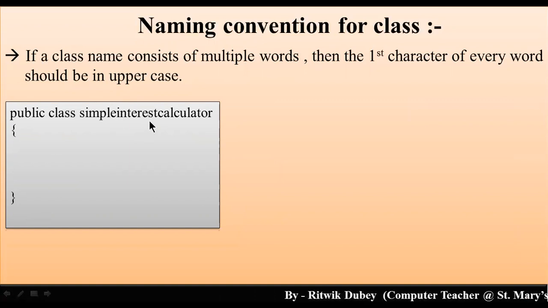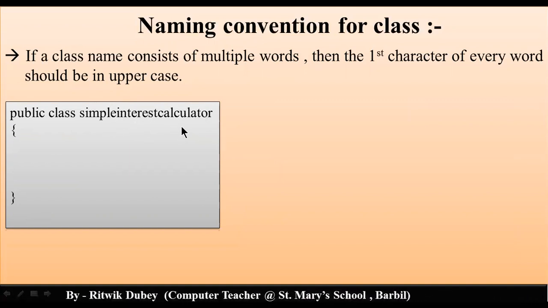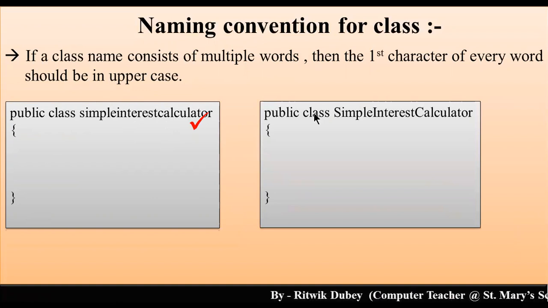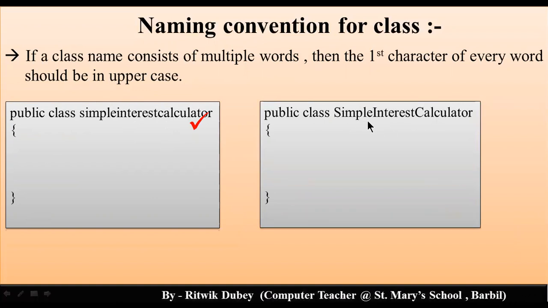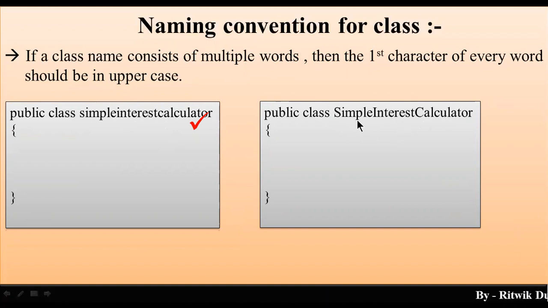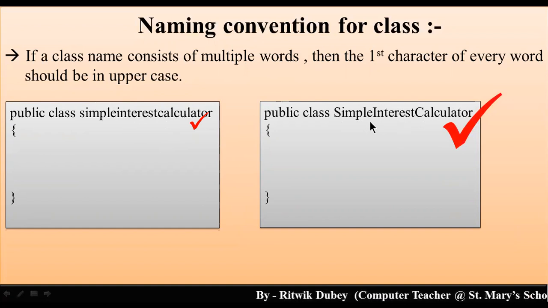One is simple, the other word is interest, and the third word is calculator. We have attached all these 3 words. So this is okay. We will not get any error. But if a student writes SimpleInterestCalculator like this, the first letter of all 3 words is in uppercase, that is capital. This is more standard.